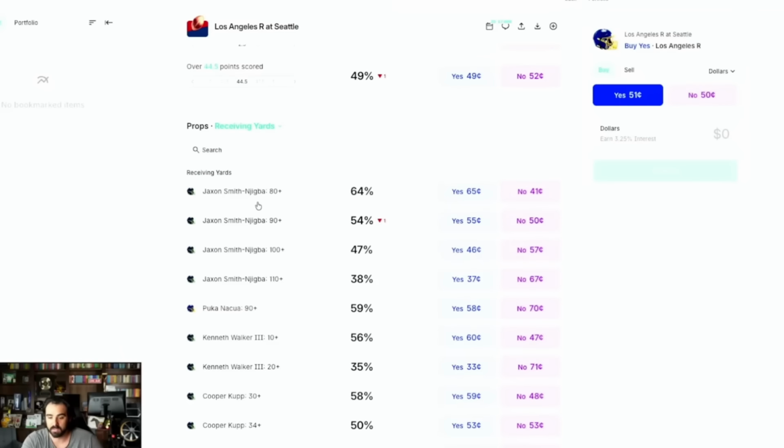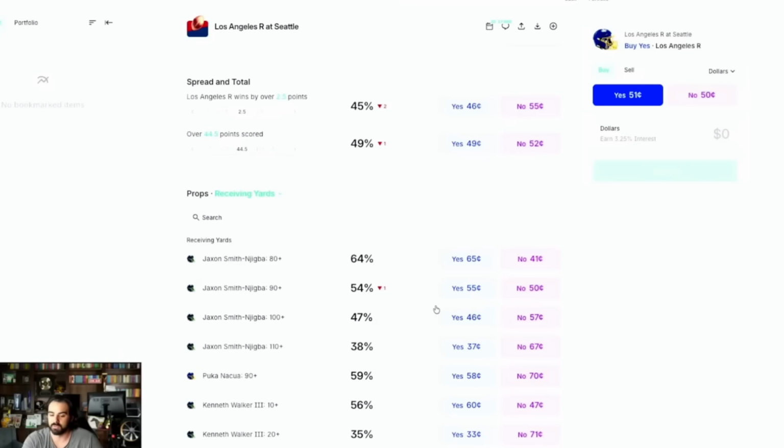Nobody's probably going to bet that he's not going to get 70 yards receiving. So it'll skew the numbers, and there's not going to be enough money wagered on the other side for you to actually make money. So that's the thing I don't like, okay? It's really the only thing that I don't like about Kalshi, is that you can't stretch the numbers as much.